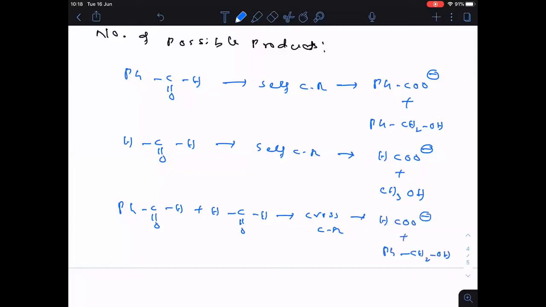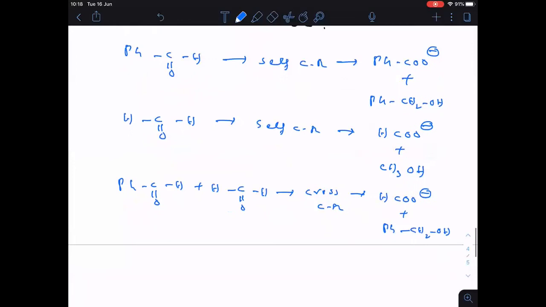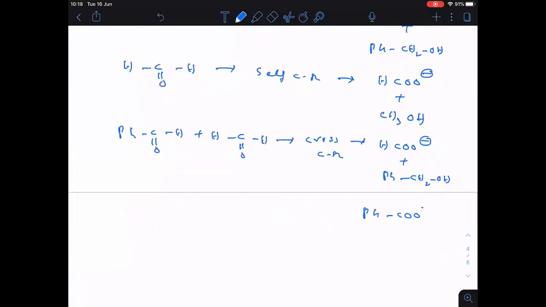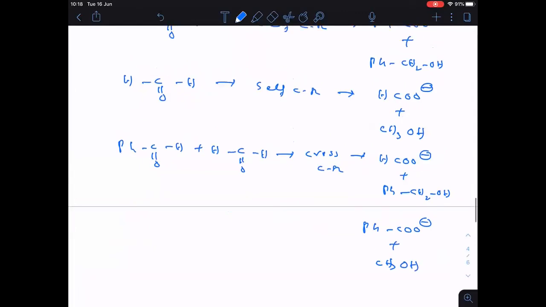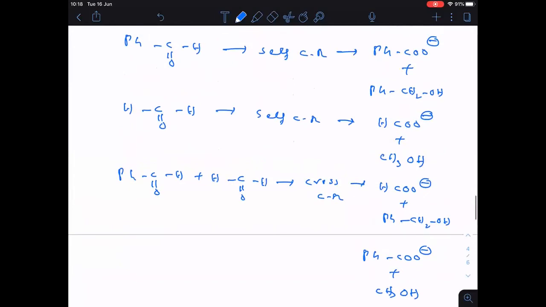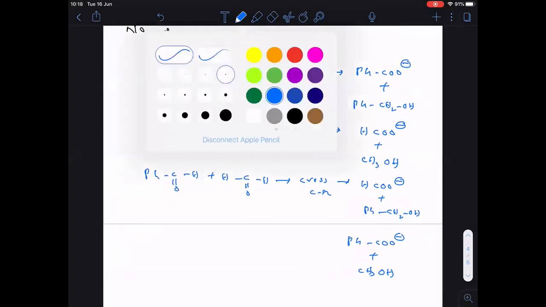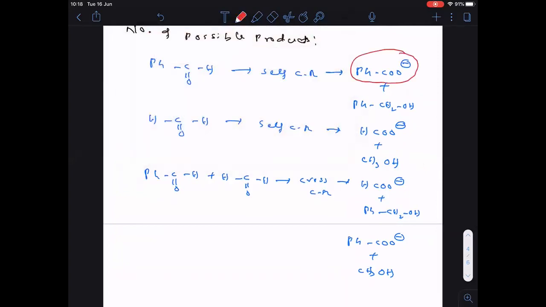One more possibility is what? Minor case. One more possibility is this one, PhCOO minus plus CH3OH. That is a minor case. So now total this many products are formed. Now let us cancel the common products. Once you see now everyone, this is one product. The same is repeated here, so cancel it. Cancel the similar products.